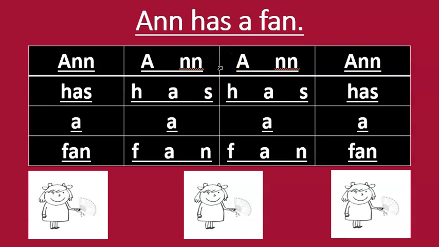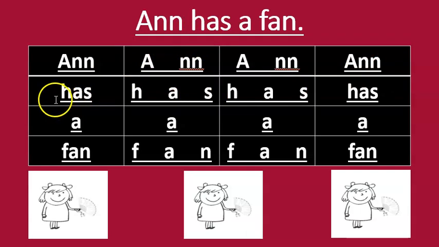When the cursor lands on the letter, make that sound. Ready? Go. Again. Ready? Go. One more time. Go. Now, what's the word? What's the word again? Ann. Okay, we know that now that this person's name is Ann. Okay, now let's come right here. Let's break apart this word.